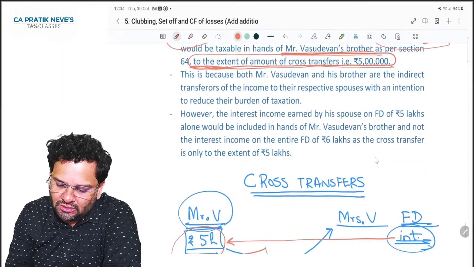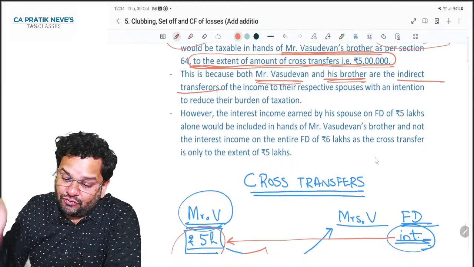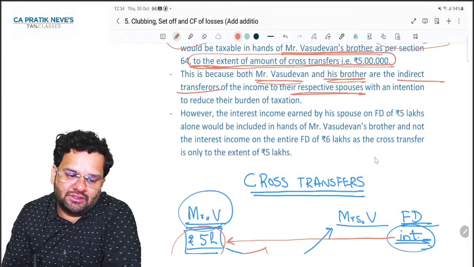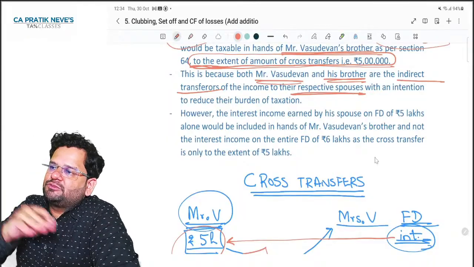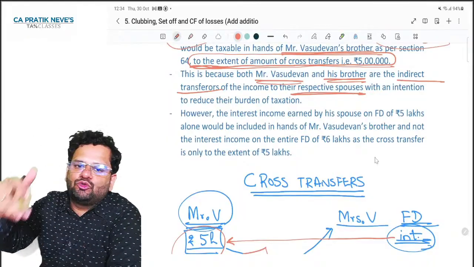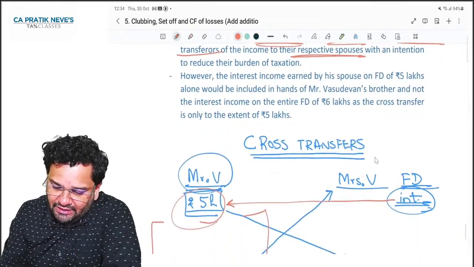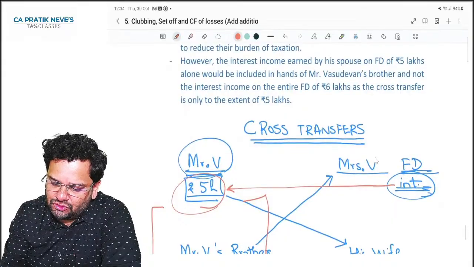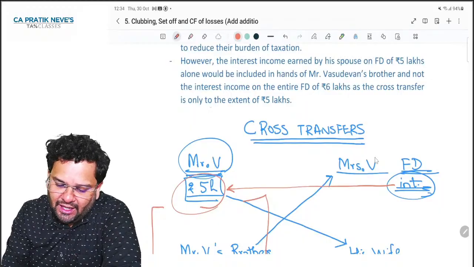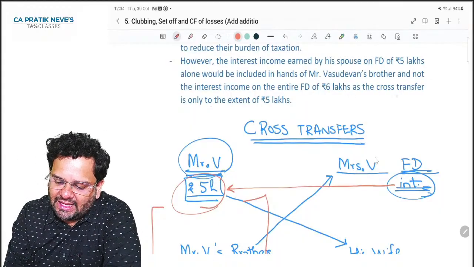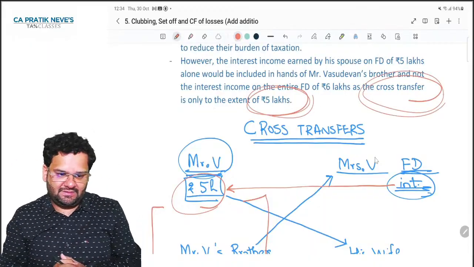This is because both Mr. Vasudevan and his brother are indirect transferors of income to their respective spouses. Instead of me gifting 5 lakh to my spouse, I have gifted 5 lakh to my brother's spouse, and instead of he gifting to his spouse, he has gifted to my spouse. However, interest income earned by his spouse on FD of 5 lakhs alone would be included in hands of Vasudevan's brother, and not interest income on entire FD of 6 lakhs, as cross transfer is only of rupees 5 lakhs.